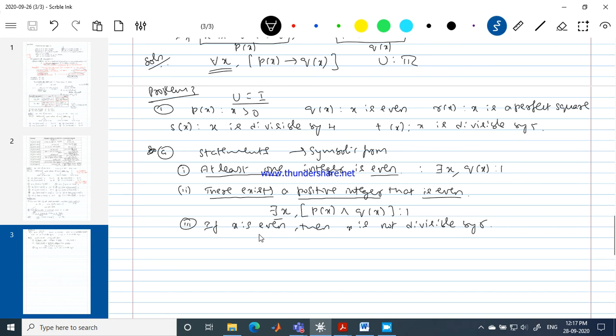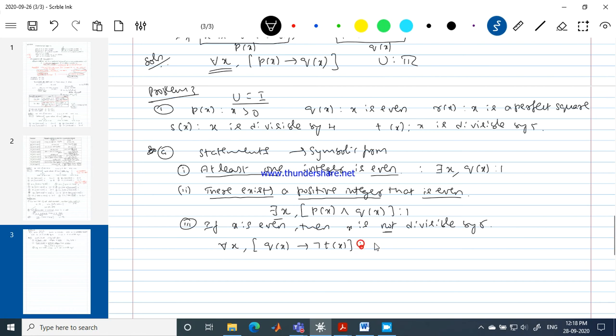For an implication, it should always go with a universal quantifier. Very good. Q of x implies negation T of x. We are saying not divisible, so it is negation T of x. See, implication directly speaks about the arbitrariness, so by default we should take for all x.